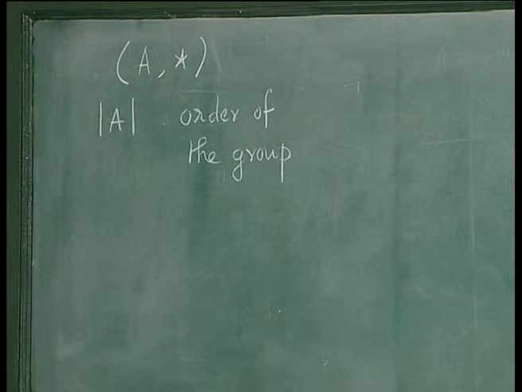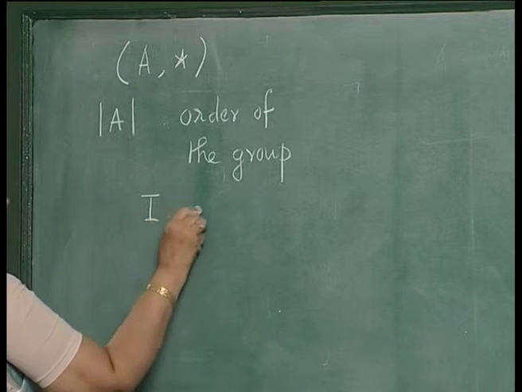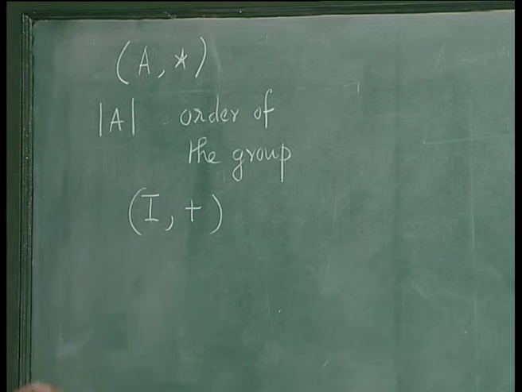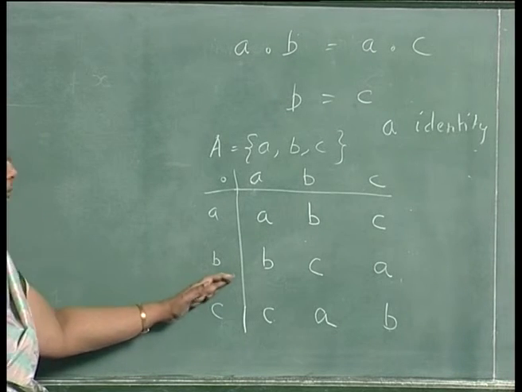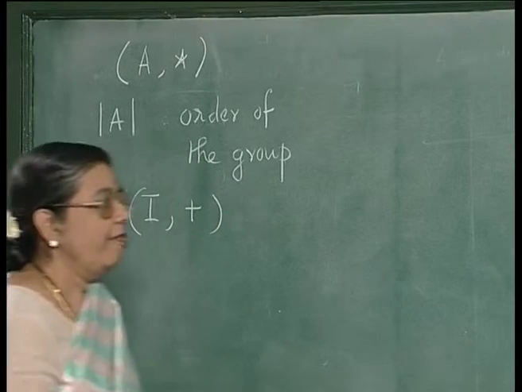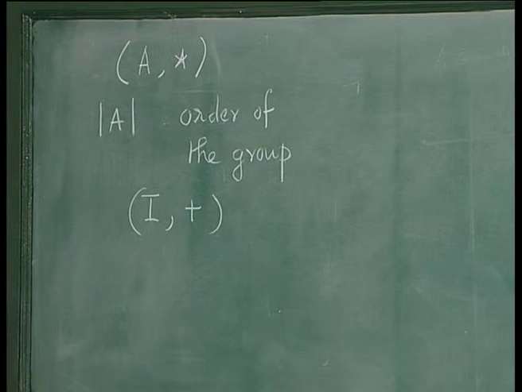It can be finite or infinite. In the case of, say, I plus, it is of infinite order, and in the table which we consider now, the order of the group is 3.